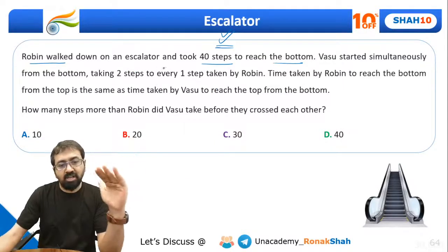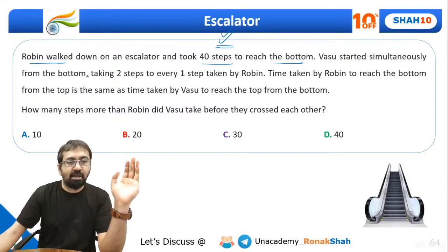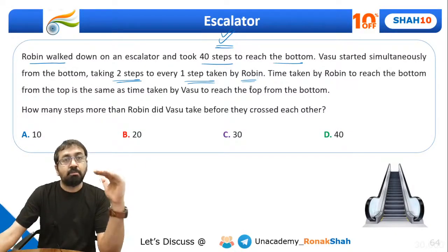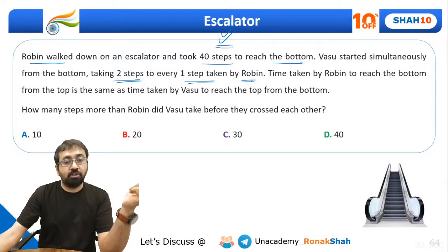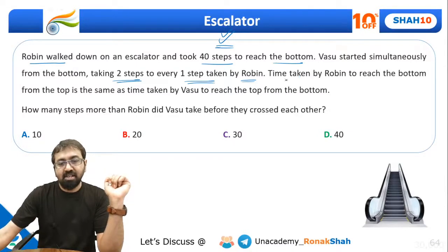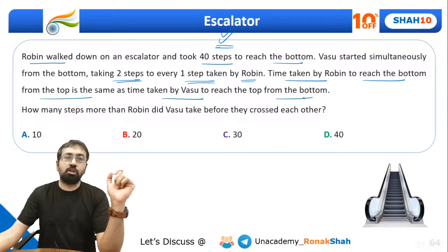Vasu started simultaneously from the bottom, taking 2 steps to every 1 step taken by Robin. That means the speed of Vasu is twice the speed of Robin. The time taken by Robin to reach the bottom from the top is the same as the time taken by Vasu to reach the top from the bottom.